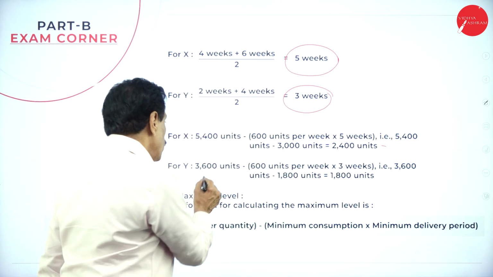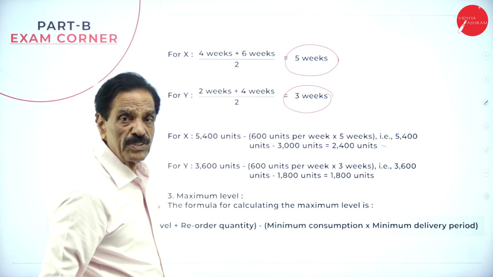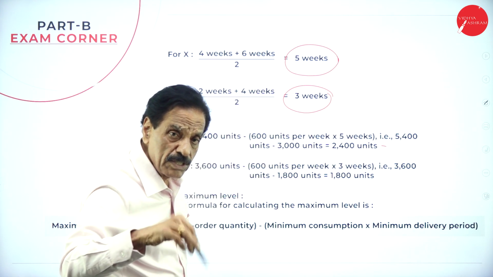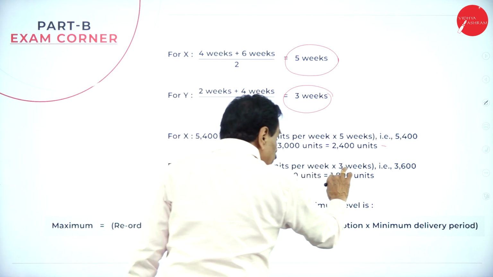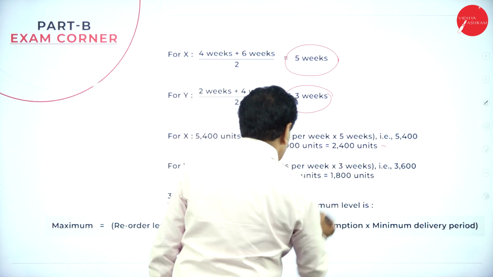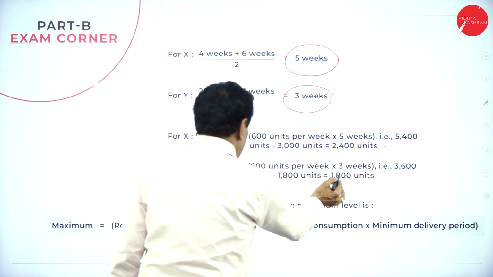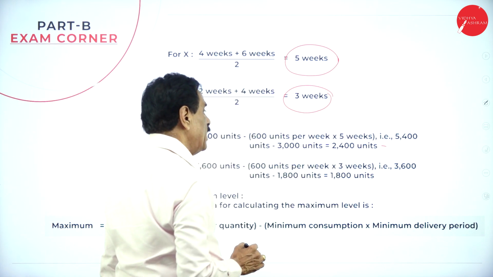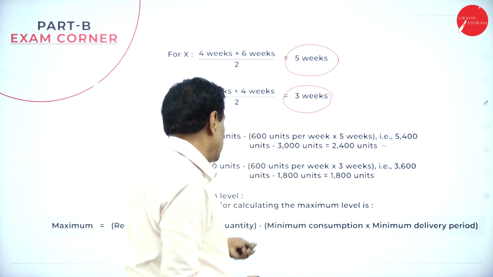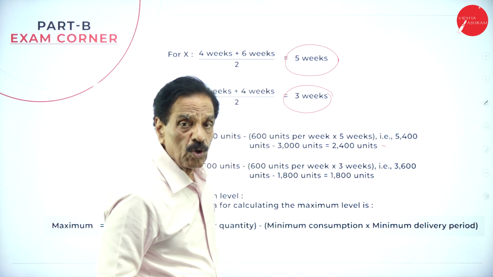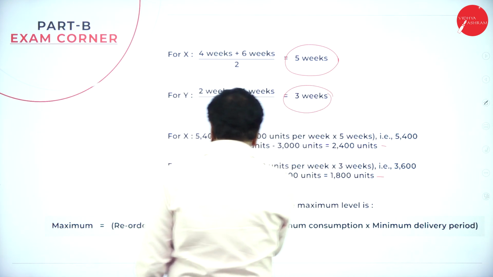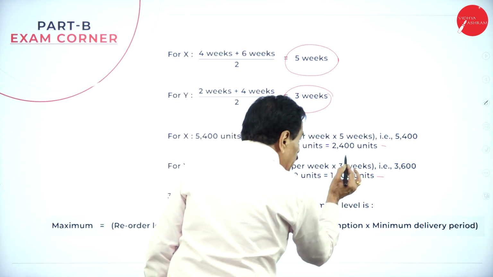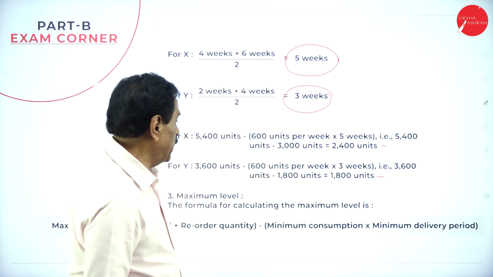In favor of Y, you have got the answer: 3,600 units minus 600 units per week. Both have 600 units per week, and the minimum is 3 weeks. Here 300 is there. 600 into 3 is 1,800. 3,600 minus 1,800 means 1,800 units. So if we directly know, the units is 1,800 units.